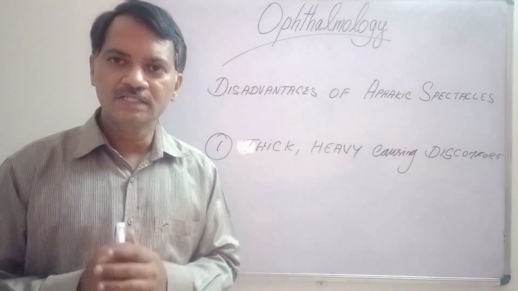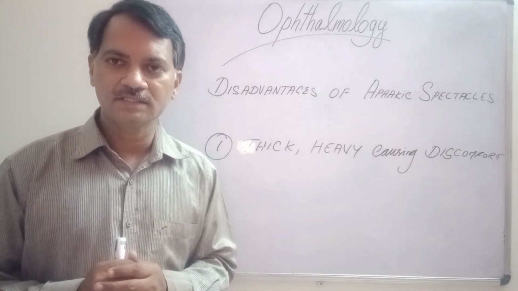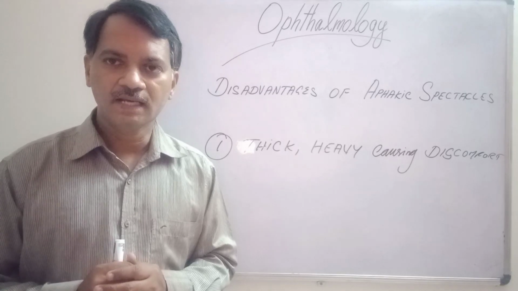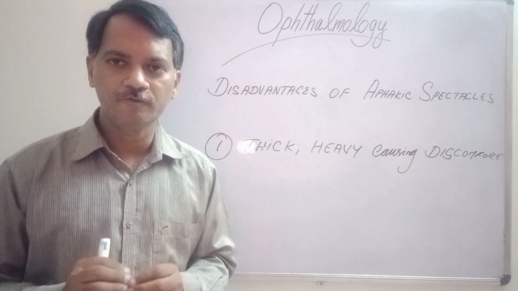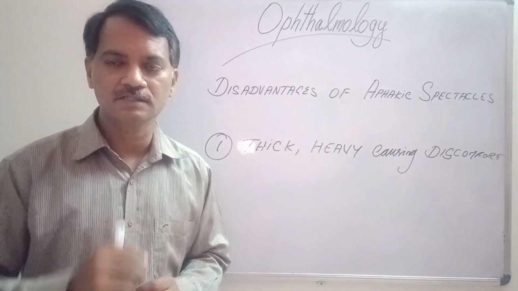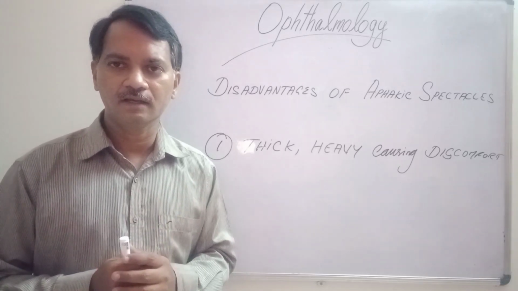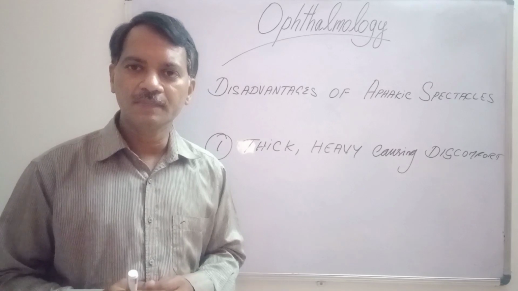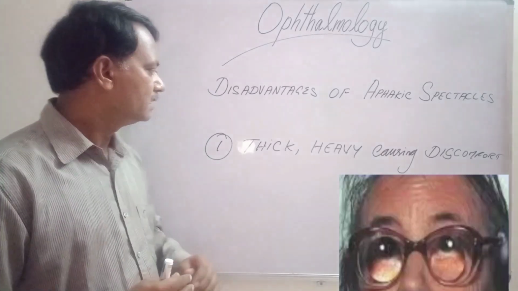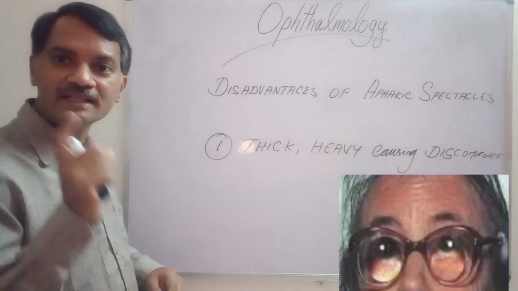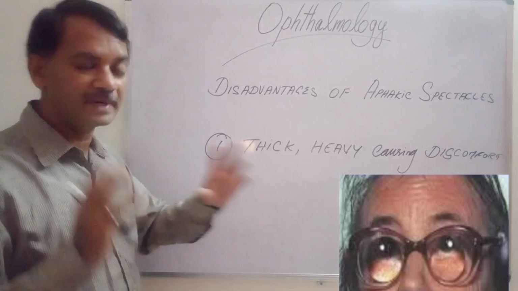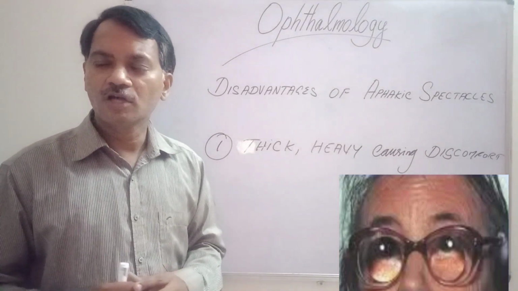A common question asked in the examination: what are the disadvantages of wearing aphakic spectacles? If you give a spectacle correction for aphakia, the first problem is that the patient will be wearing very thick and heavy spectacles, which will cause discomfort.